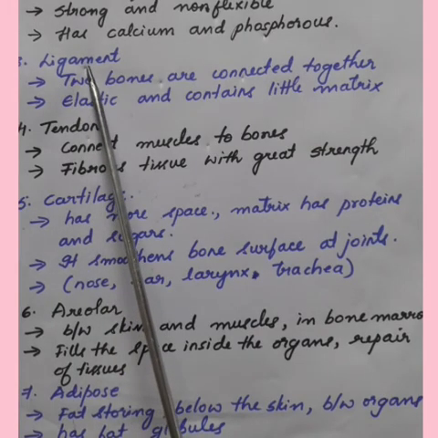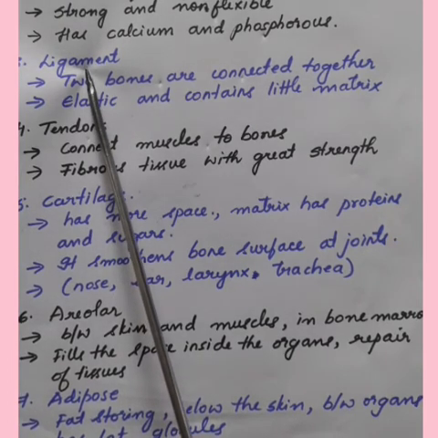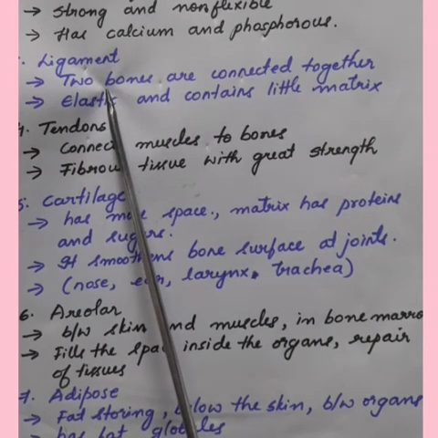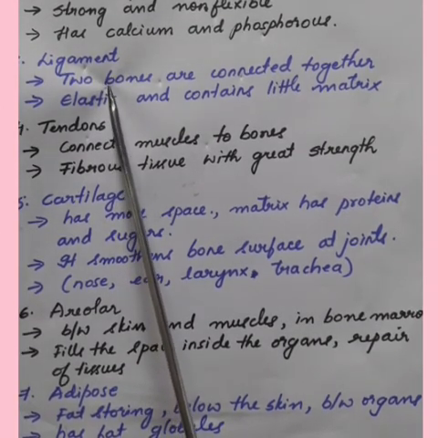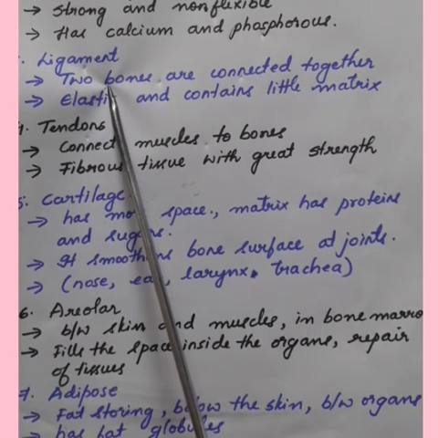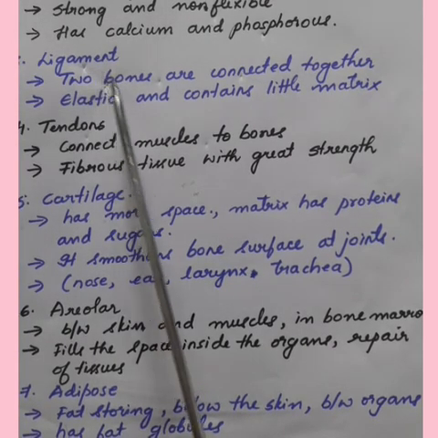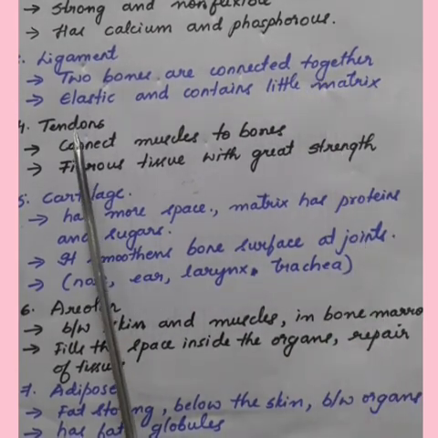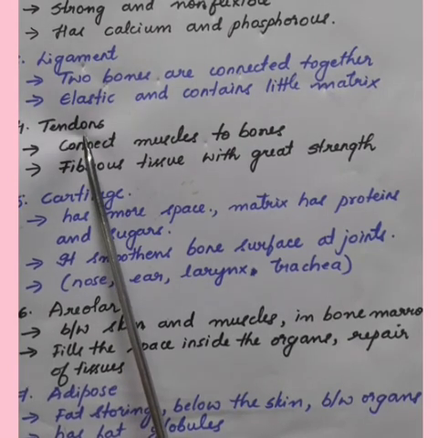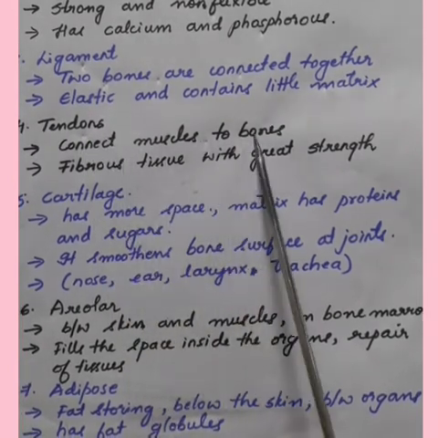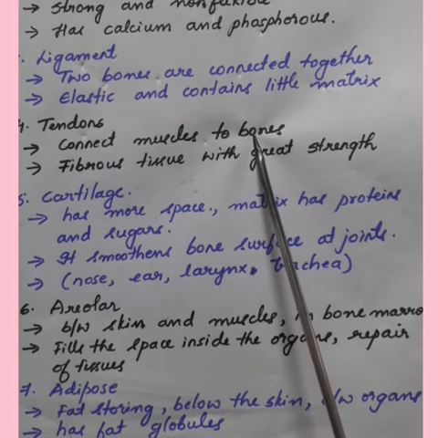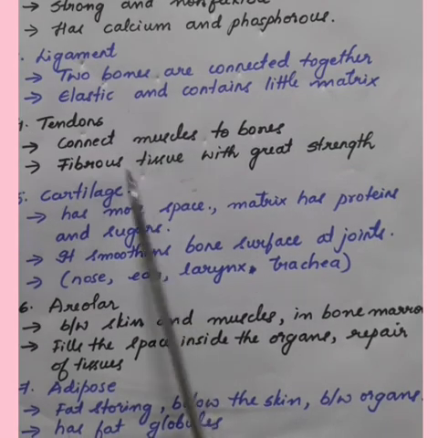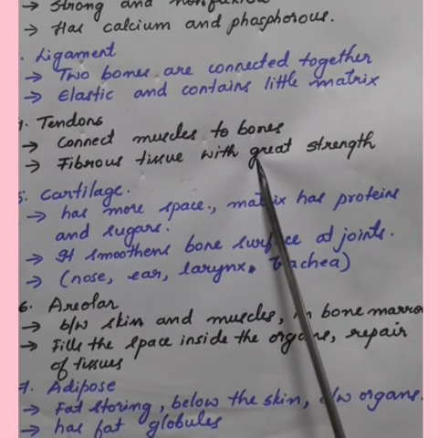Next type of connective tissue is ligament, where it connects two bones together. At the same time, the tissue is very elastic and it has considerable strength. Ligament contains little matrix in them. The next connective tissue is the tendons, which connects muscles to bones. Tendons are fibrous tissue with great strength but limited flexibility.